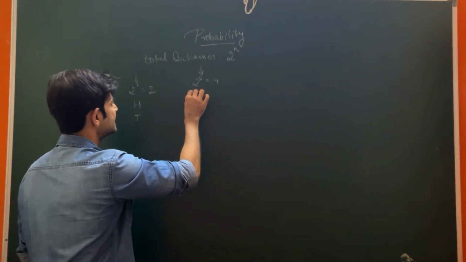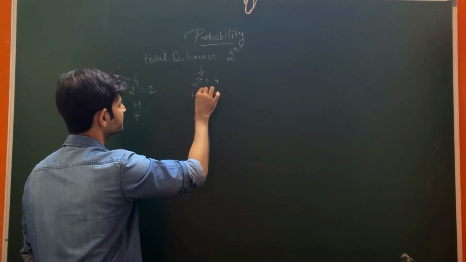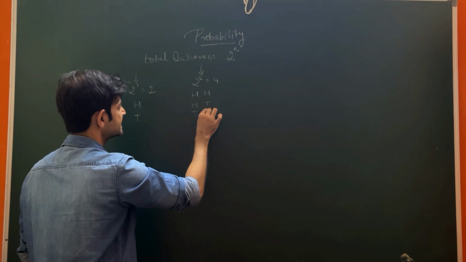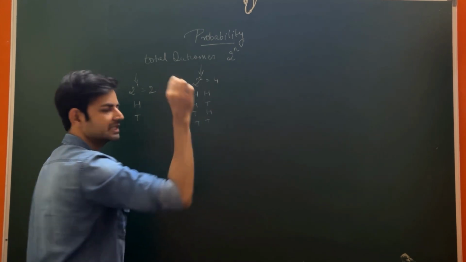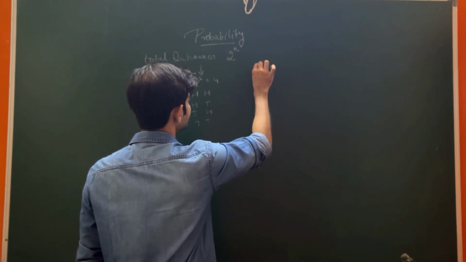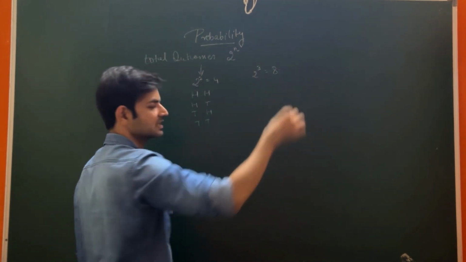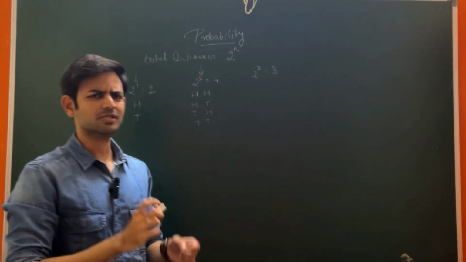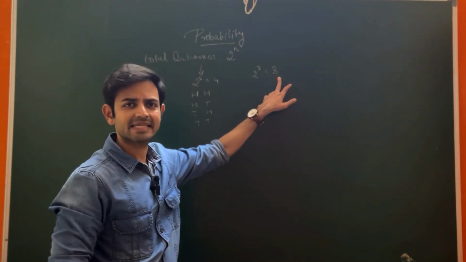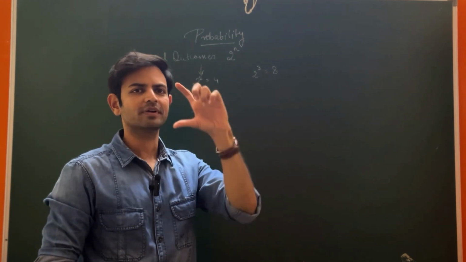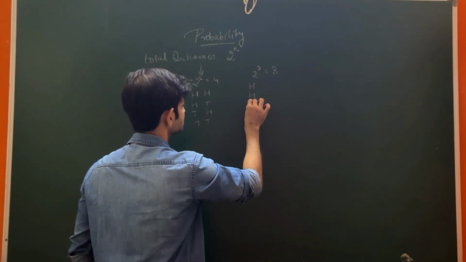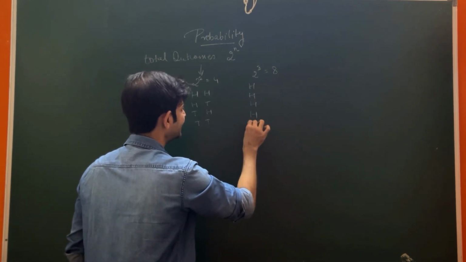That is, it can be HH, HT, TH, TT. In case a coin is tossed thrice, my total outcomes are 8. Now there's a trick to write all the total outcomes. We have total outcomes as 8, so we divide this by 2. So we have 4 and 4, so we'll write H 4 times and T 4 times.